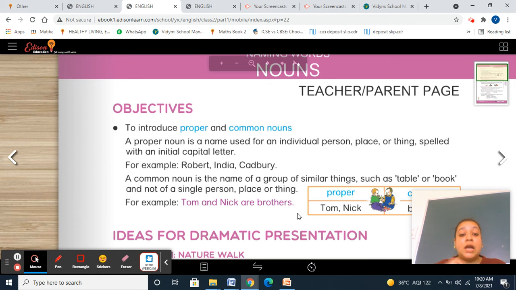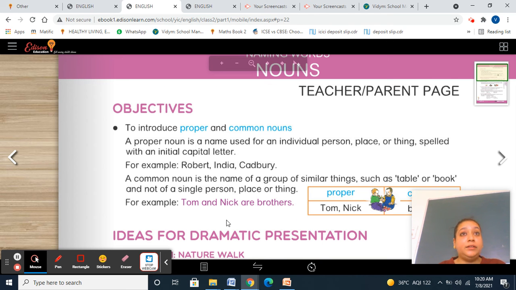Proper noun always starts with a capital letter. Your name starts with a capital letter. Your school name starts with a capital letter. Your parents' name starts with a capital letter. Your book name starts with a capital letter. When we are talking about a proper noun, the name of that particular thing will start with a capital letter.